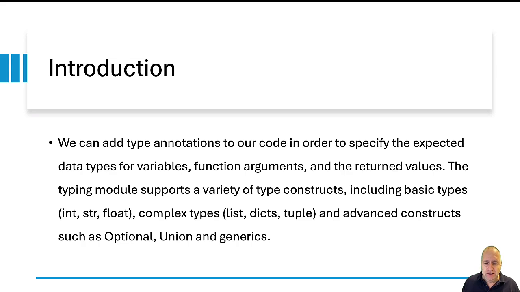We can add type annotations to our code in order to specify the expected data types for variables, function arguments, and the returned values when calling specific functions. We can use the typing module. There are other modules that can assist us, and we can, bottom line, include basic types in our code like int, str, float, complex types, and specify exact information about the type of every element, such as list, dict, tuple, and we can even use union and generics.